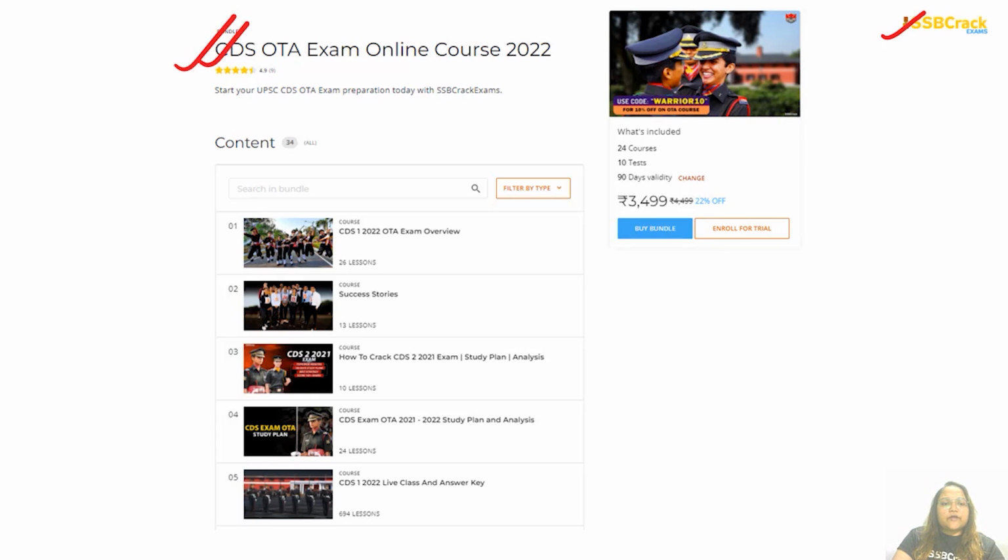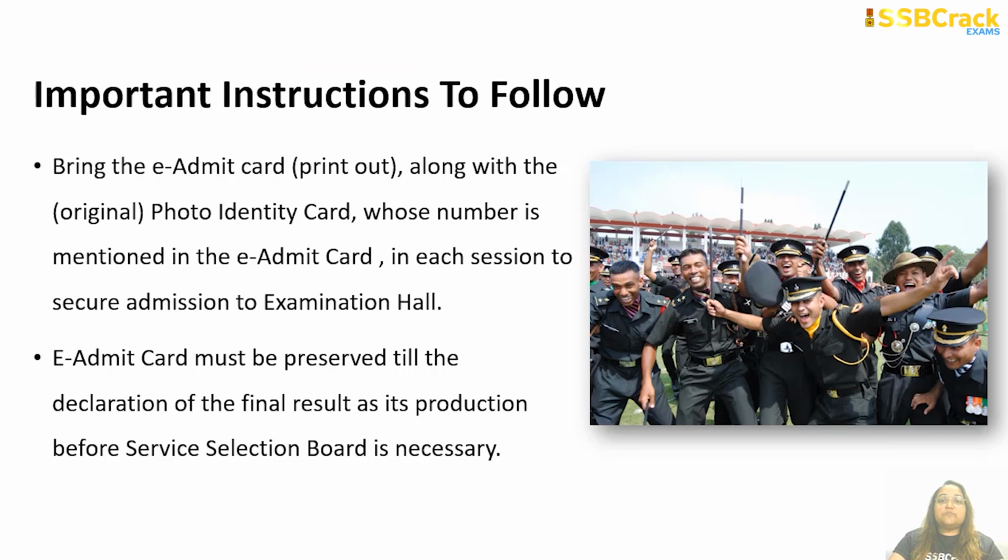Okay. Alright, now we will move on to the very special and important instructions to follow. The instructions page that you have to print out, before you proceed to download your e-admit card, will contain these very important instructions. Okay, so let's see what are these important instructions that the UPSC doesn't want you to miss. First of all, you have to bring the e-admit card printout along with the original photo identity card whose number is mentioned in the e-admit card in each session to secure admission to the examination hall.